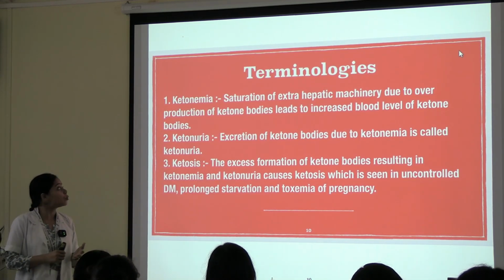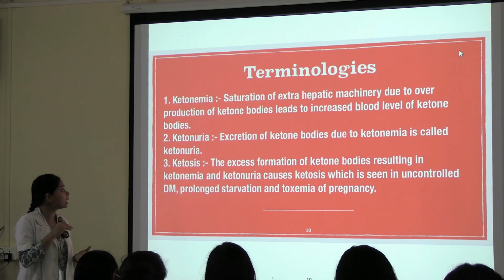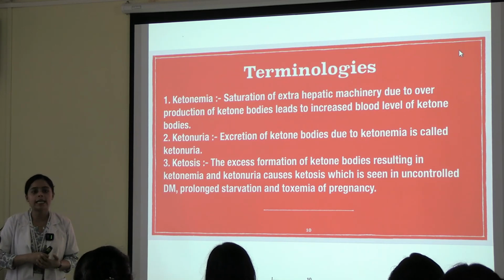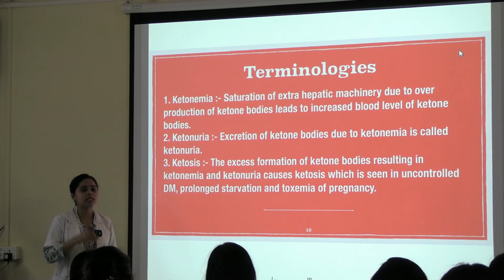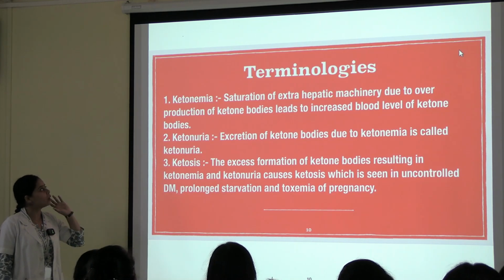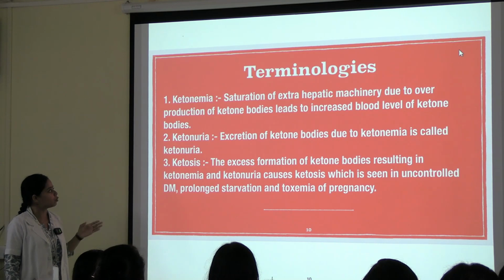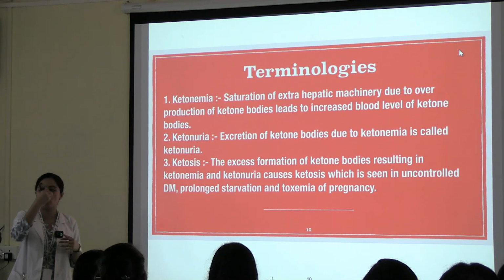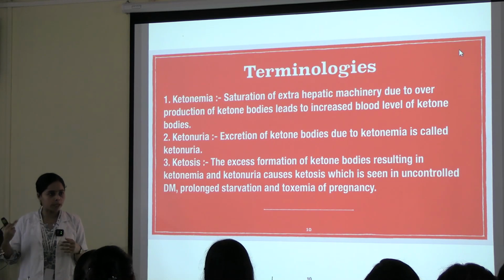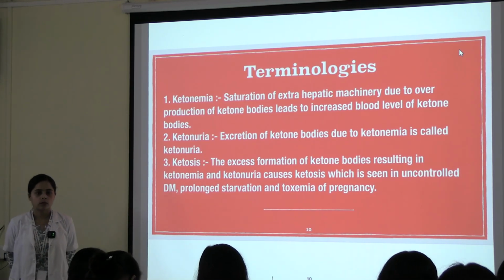Anything that ends with -emia means it is present in the blood. Anything that ends with -uria means it is present in the urine, and anything that ends with -osis means it is present in the system. So when ketone bodies are present in the blood, it is ketonemia. Ketone bodies present in the urine is ketonuria, and when it is present in both blood and urine, it is present in your system, the whole body. Okay, got it now? Note it down.